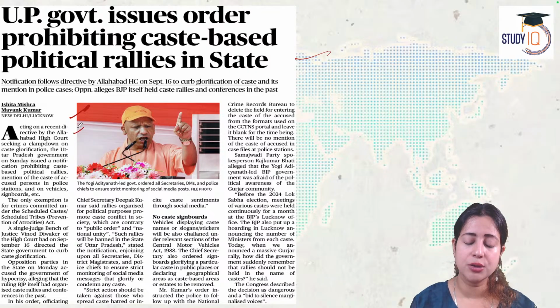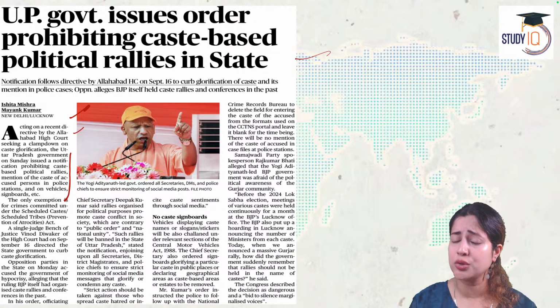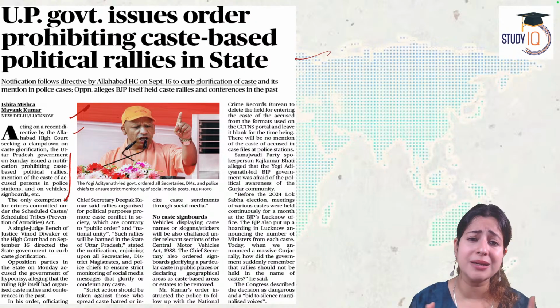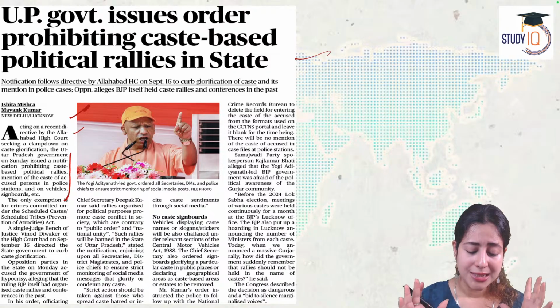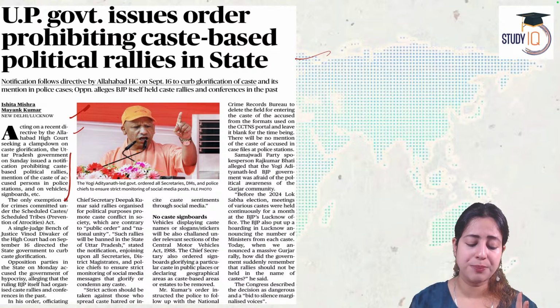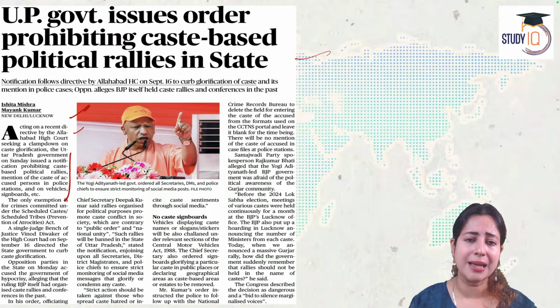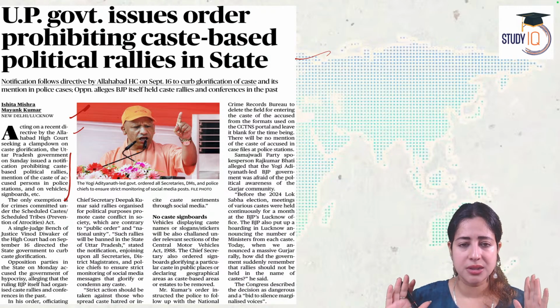The Allahabad High Court in Uttar Pradesh clearly says that we will prohibit all political rallies in which the word caste is mentioned. So today, no use of the word caste anymore for any political election agenda, especially when it is about persuading people to vote, whether it's about signboards, vehicles, announcements, or any other campaign. We cannot use the word caste at all.